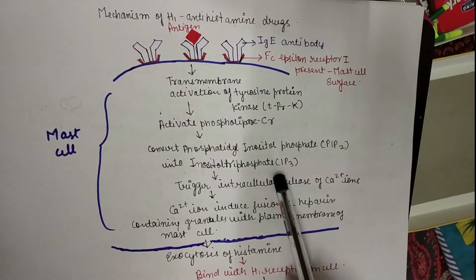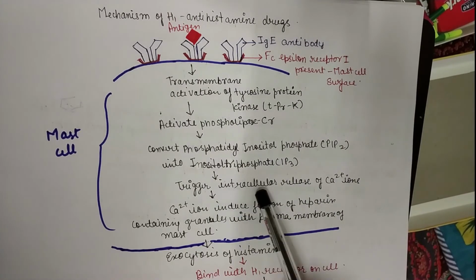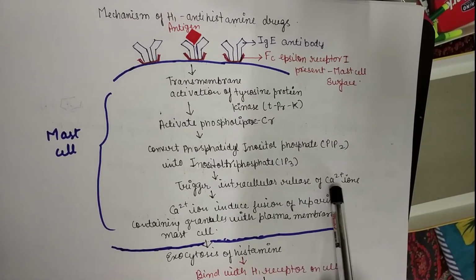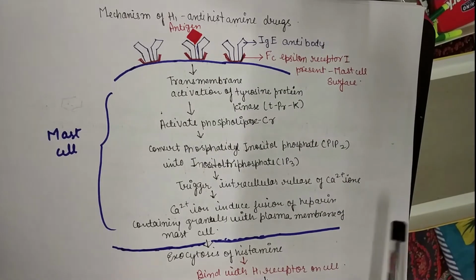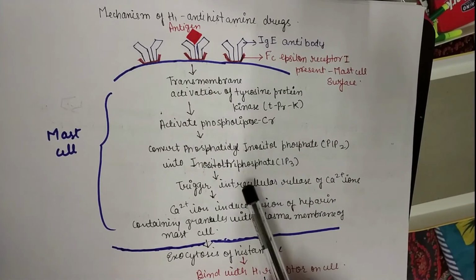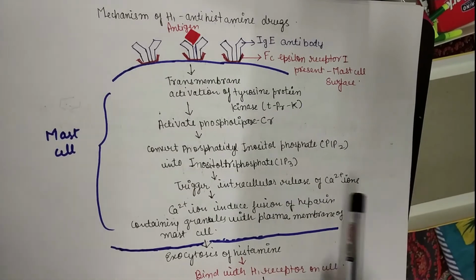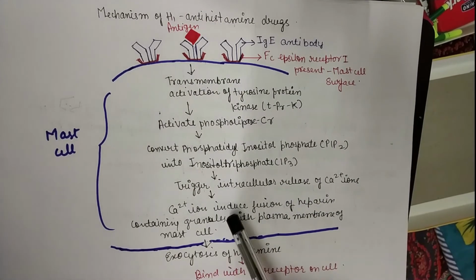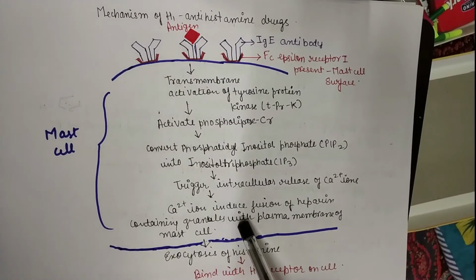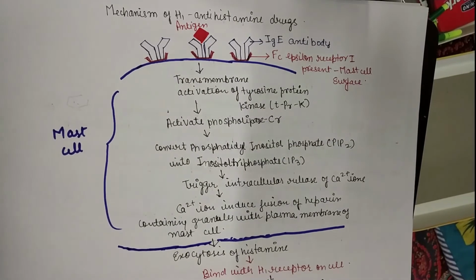And what does this IP3 do? It triggers the intracellular release of calcium ion. And this calcium ion induces the fusion of heparin containing granules with the plasma membrane of the mast cell.